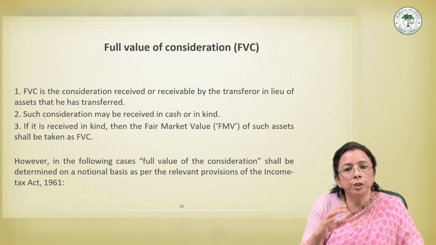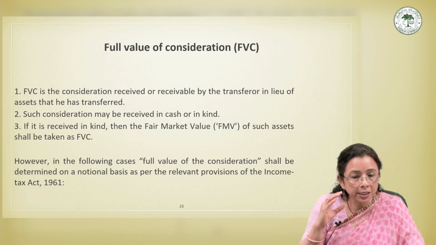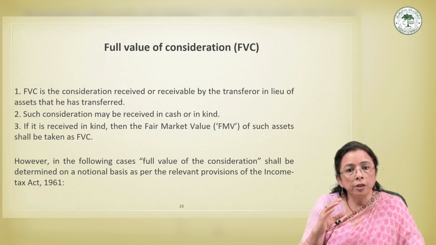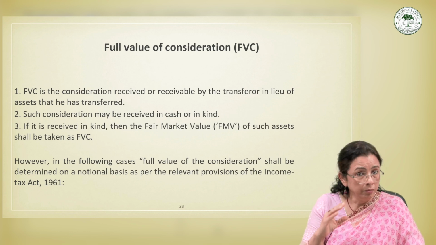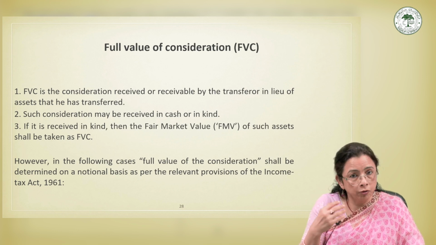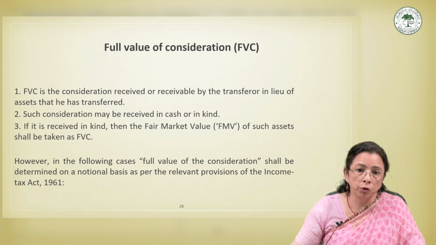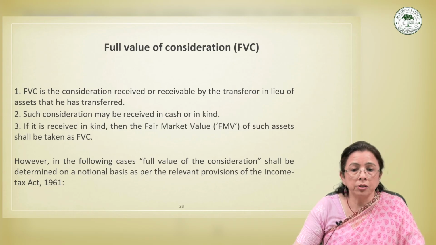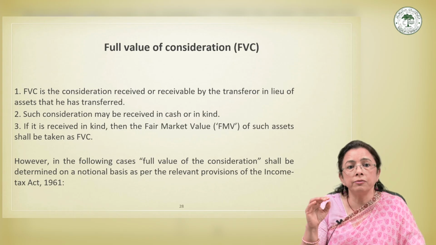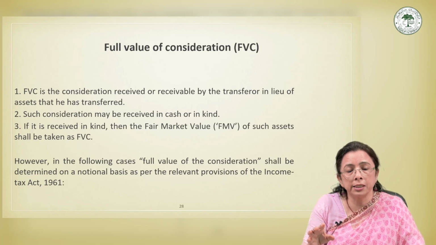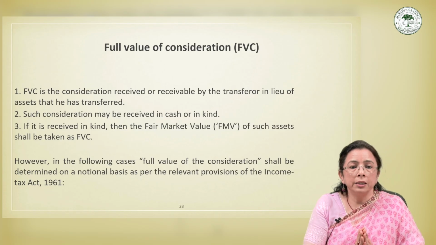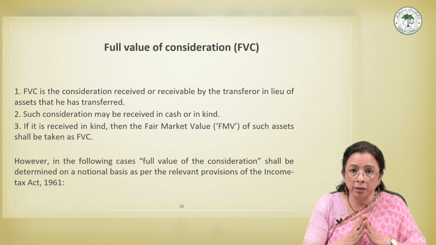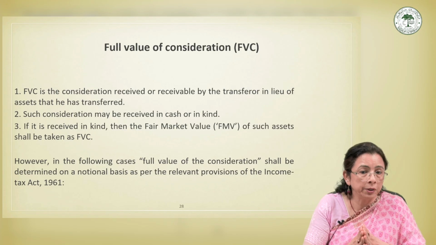Third important point is that if received in kind, then use the fair market value, because you have to calculate the valuation, you have to calculate the amount. So, if the consideration is not in cash, in that case we take the fair market value of that asset, because tax cannot be calculated without a monetary value, obviously. These three points are very important to be kept in mind.